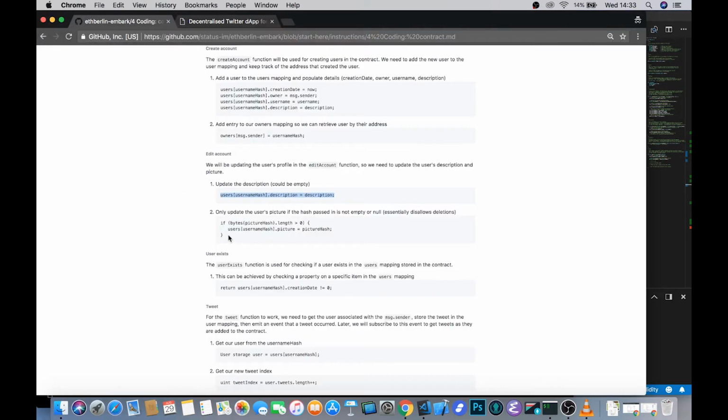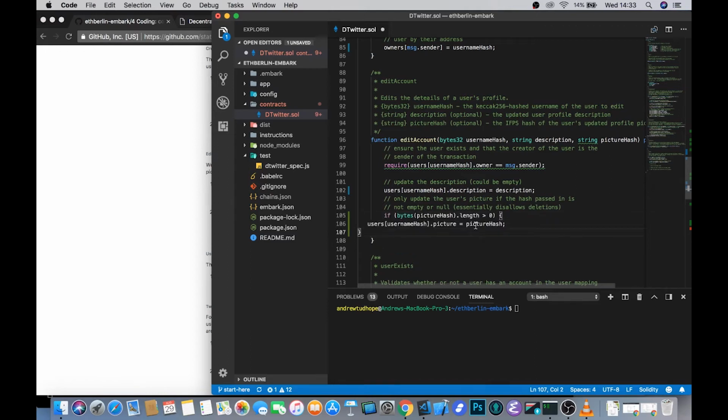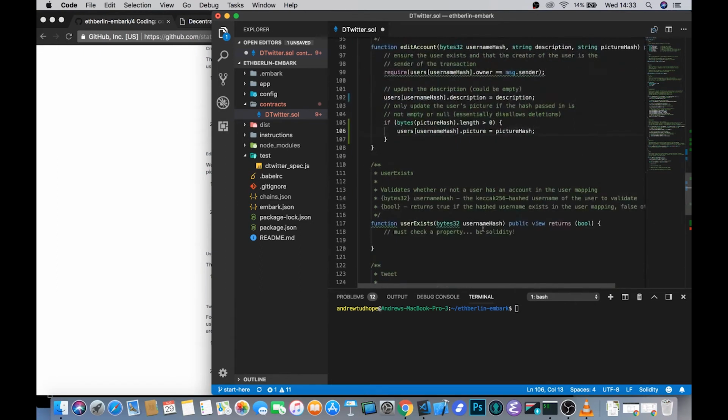We also potentially need to update the picture hash, which is the hash of the picture in IPFS, i.e. the path in IPFS to that picture, because they're equivalent, given that it's a distributed file store that's content at rest. And here we are going to use an if statement. So again, we just check that indeed the picture hash has been passed in by making sure that the length is greater than 0, and if indeed it is, then we'll look in the same mapping, except that the picture value this time is set equal to the picture hash that is passed in.